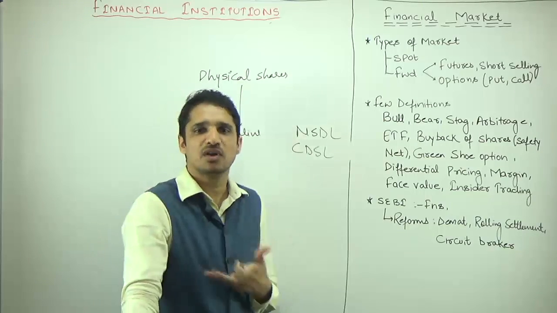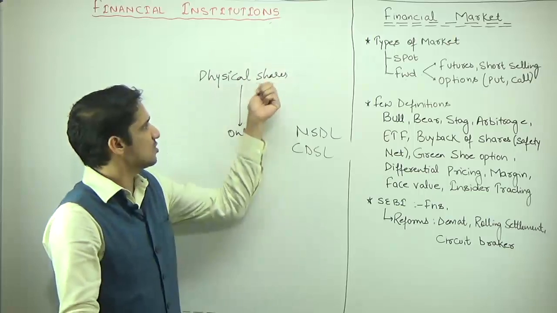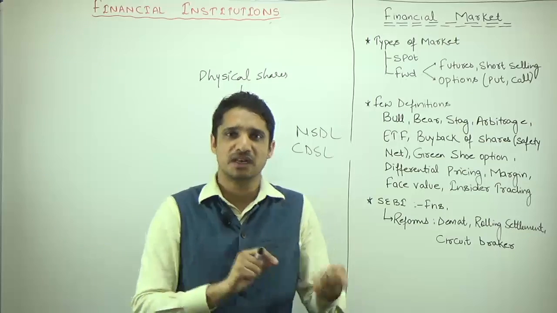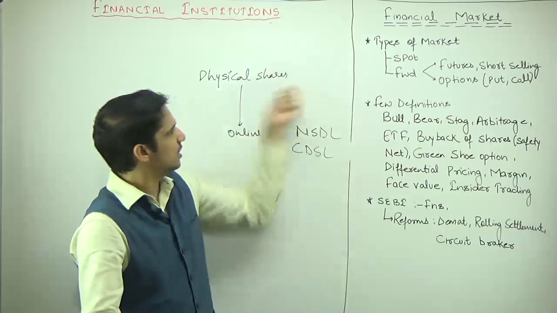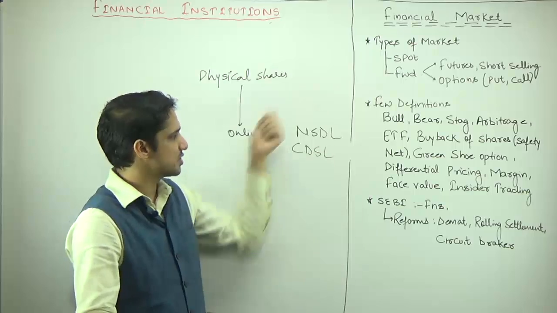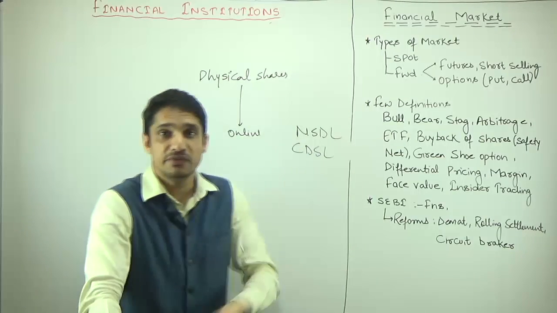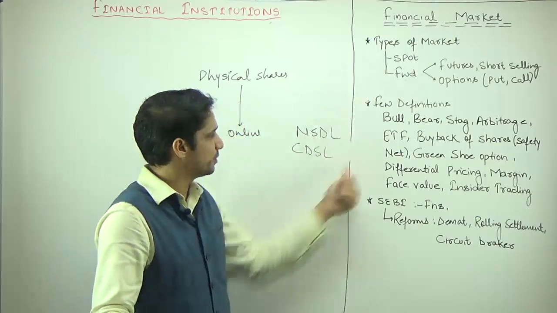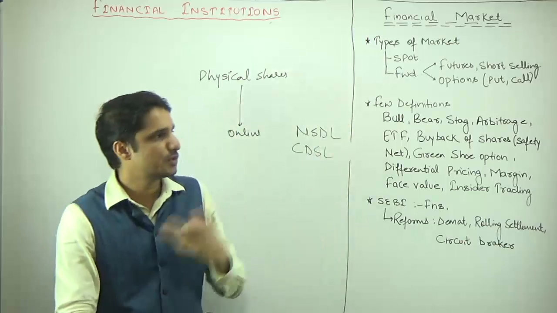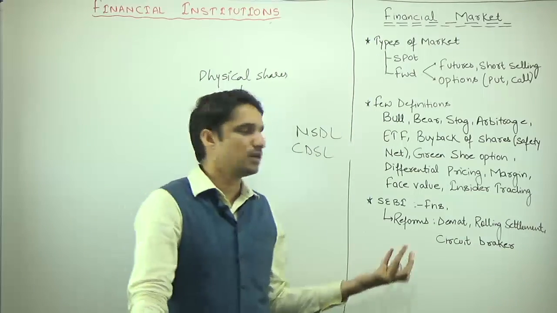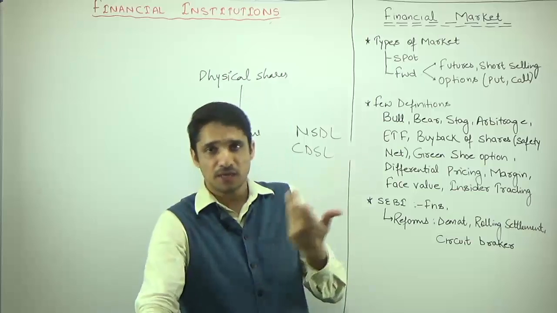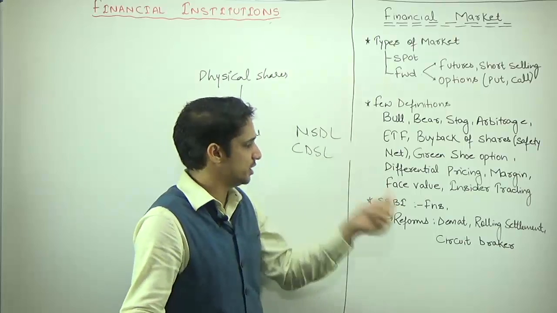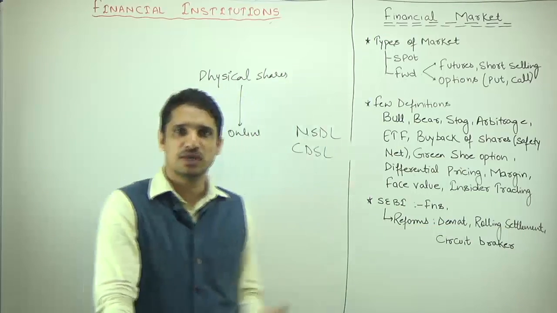And what is the relevance of the online database of the shares? In the case of physical shares, there are chances of duplication, frauds, wear and tear, and theft. To avoid all these things, you should have a database of the shares that is available online, which can be accessed from anywhere. Suppose today I am in Pune, I should have access to my portfolio, how many shares I own. Maybe after 1 week I will take classes in Mumbai, and at that time also I should have access to this information. So this should be provided online. So now we have the dematerialized account, known as DMAT account.